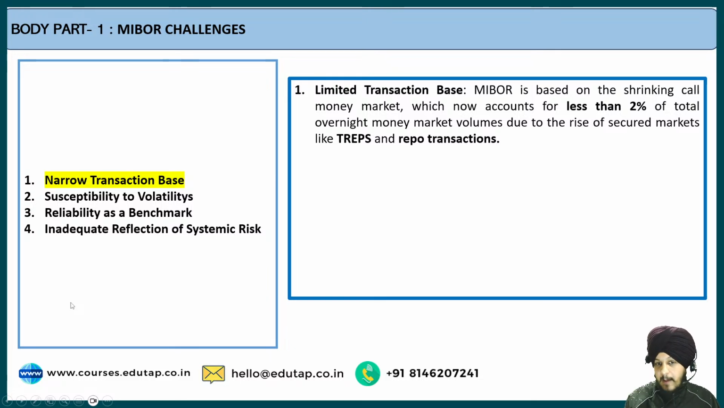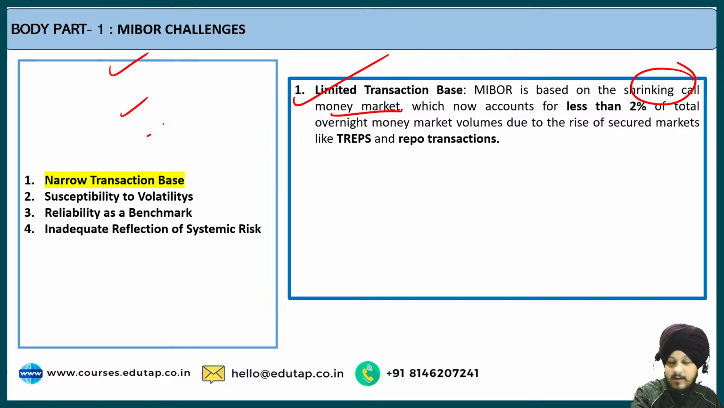Because of that, what is happening? A limited transaction base is there, because MIBOR is based on the shrinking call money market. The call money market is shrinking because of the limitations that we have discussed. And because of its shrinking size, it accounts for only less than 2% of the total overnight money market volumes. So out of all the transactions happening in the money market, it contributes less than 2% only.